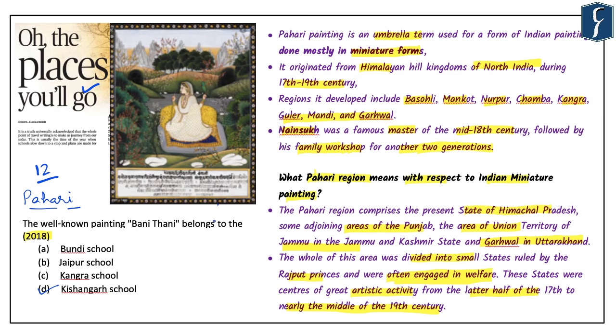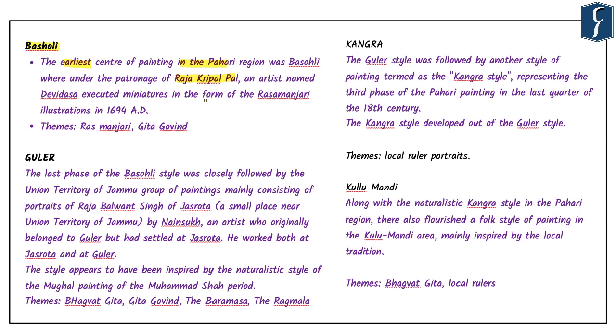It means that it is done on a very small scale, especially on books or albums. Here you can see the Pahadi form of art in which you can see the miniature style. On the bottom you can see that there is a text involved, and on the top part there is an art form. This is how the paintings have normally been done, which relate to either some book or some album. Now let's try to understand the various art forms within the Pahadi form of art.